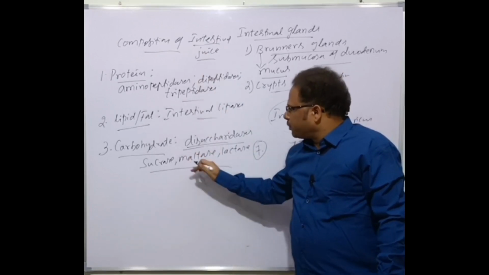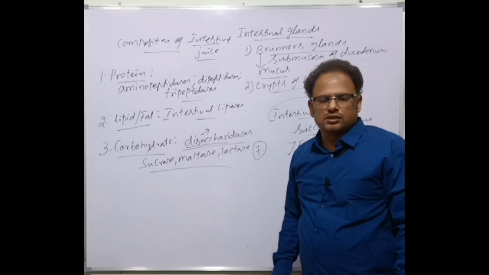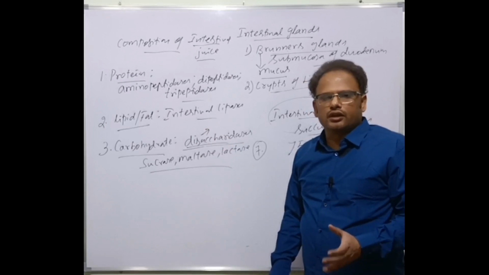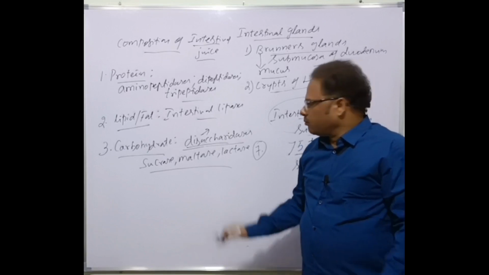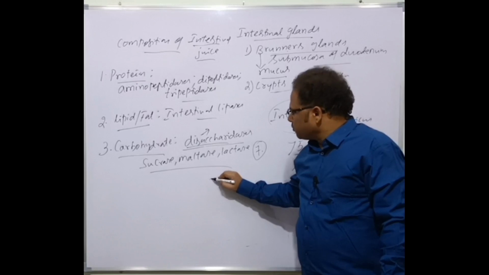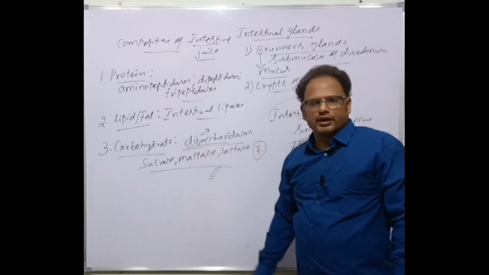And these are the brush border enzymes. In the previous session we discussed what the brush border enzymes are. The columnar epithelial cells near the villi form the microvilli, and the brush border enzymes are sucrase, maltase and lactase.